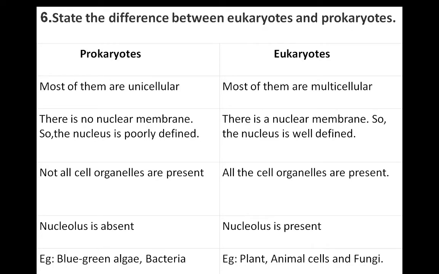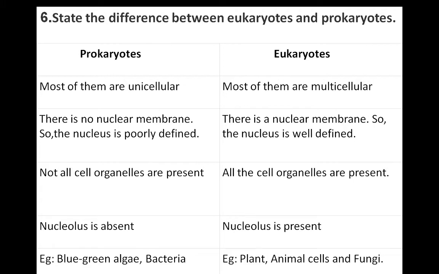State the difference between eukaryotes and prokaryotes. So most prokaryotes are unicellular and eukaryotes are multicellular. Prokaryote means there is no nuclear membrane, so the nucleus is poorly defined. In eukaryotes, the nucleus has a nuclear membrane, so the nucleus is well defined.